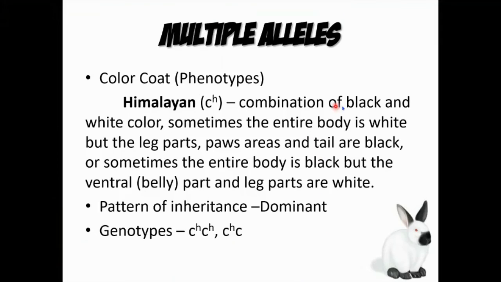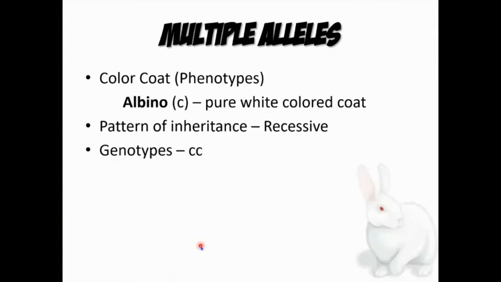Himalayan rabbits are a combination of black and white colors. Sometimes the entire body is white, but the legs, paws, ears, and tail are black. Or sometimes the entire body is black, but the ventral or belly part and leg part are white. The pattern of inheritance is dominant, no? And then this is their genotype set. And then the albino, they are pure white colored coat, and they are recessive.